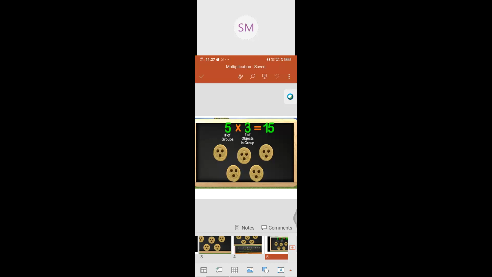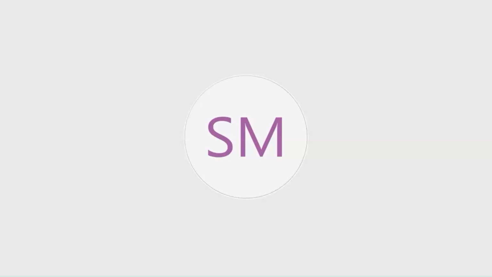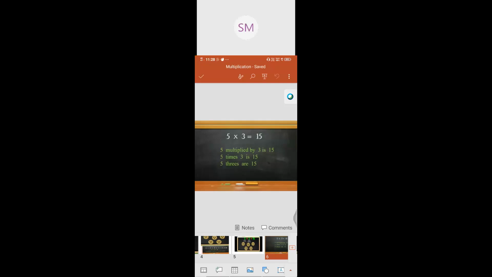What are the terms we'll use for multiplication? Otherwise, how do we read the sentence? 5 multiplied with 3 is 15. Otherwise, we can say 5 times 3 is 15. This is the sentence form. We can also say 5 3s are 15. We used to say 5 3s are 15 like that in tables, isn't it? So that is how we read this number. One is 5 multiplied by 3 is 15. The other is 5 times 3 is 15. The next one is 5 3s are 15.